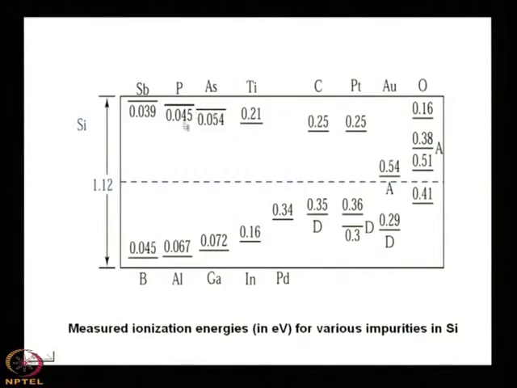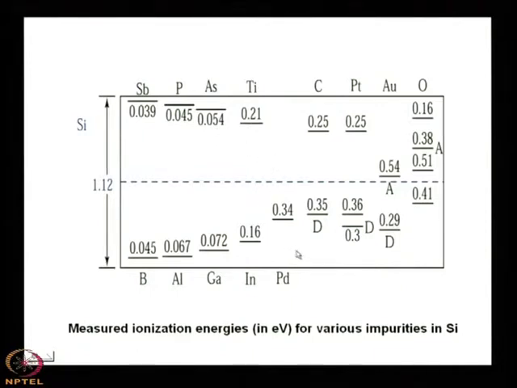Since this is the conduction band, and this is the valence band, all will give rise to donor levels. They will donate electrons, and these are the ionization energies: 0.039, 0.45, 0.54, etc. Similarly, for acceptors you see boron, aluminum, gallium, indium, etc. Those are the ionization energies. So, different materials have different ionization energies.